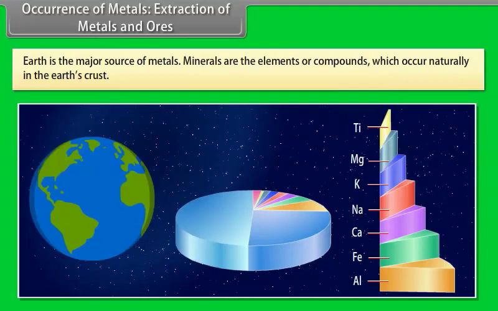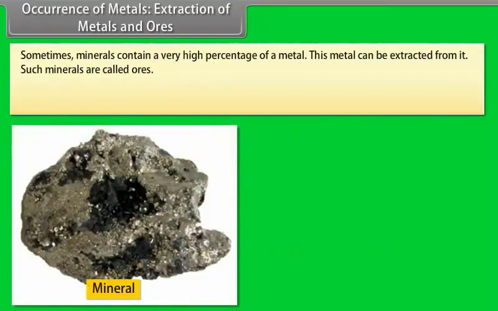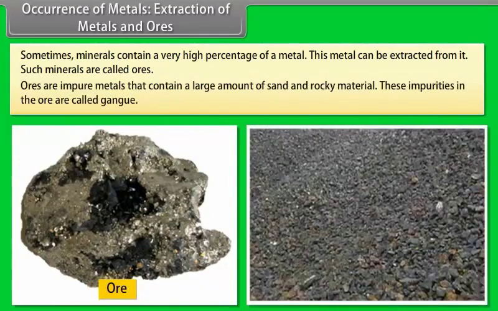Minerals are the elements or compounds which occur naturally in the Earth's crust. Sometimes minerals contain a very high percentage of a metal. This metal can be extracted from it. Such minerals are called ores. Ores are impure metals that contain a large amount of sand and rocky material. These impurities in the ore are called gangue.